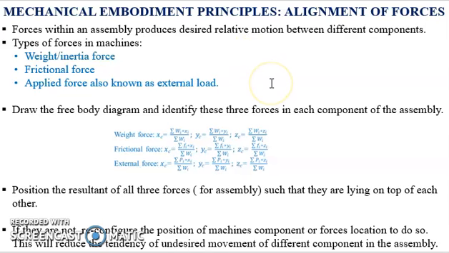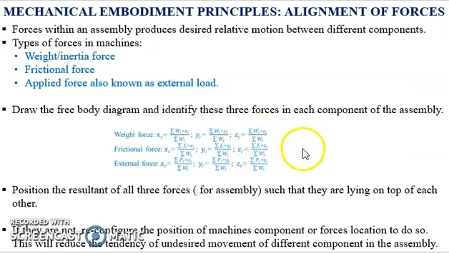The first thing in deciding the alignment of the forces is to draw the free body diagram of each component in the machine. Now identify the position and magnitude of each of the three different types of forces in each component. Then we will compute the vector sum of weight forces. First we will go with the weight forces of all the components and find the location where the resultant of all weight forces in the machine is located. We will be using these formulas to identify the centroid of the weight forces as xc coordinate, yc coordinate and zc coordinate.